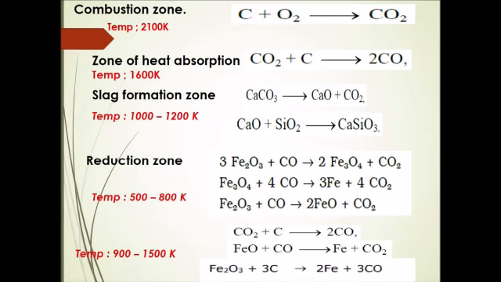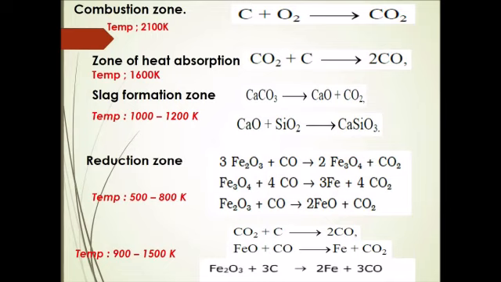Now, the iron obtained from the blast furnace contains 4% of carbon and many impurities in trace amounts, like sulfur, phosphorus, silicon and manganese. So this is called pig iron. Whatever iron you obtain from this blast furnace is called pig iron. It contains 4% of carbon along with impurities.